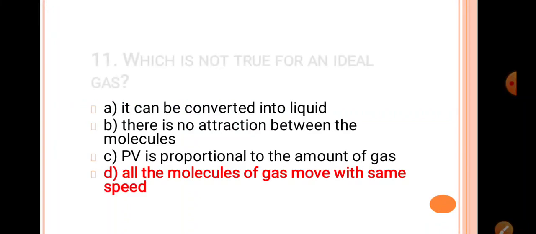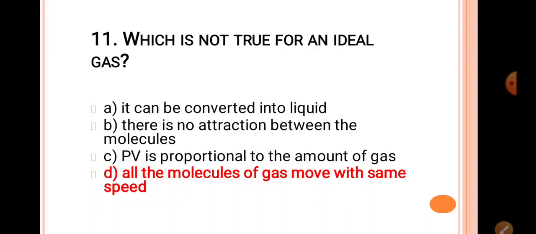The first question: which is not true for an ideal gas? The options are: it can be converted into liquid. Yes, it's true, an ideal gas can convert into liquid. There is no attraction between the molecules according to the basic law. It is correct. Next one, PV is proportional to the amount of gas. Yes, PV is equal to nRT, therefore PV is proportional to the amount of gas. This is also true. But all the molecules of gas move with the same speed.